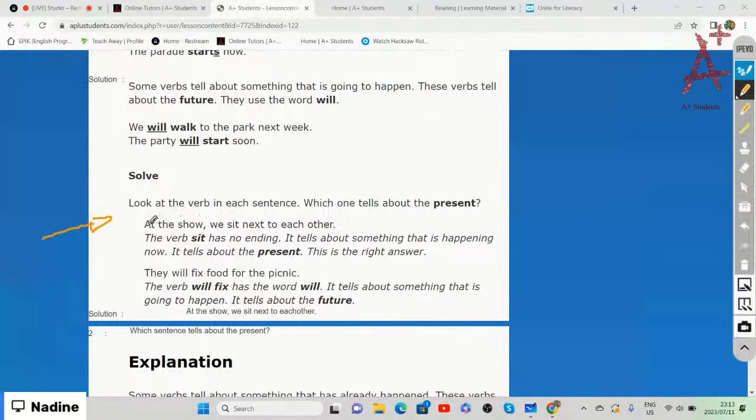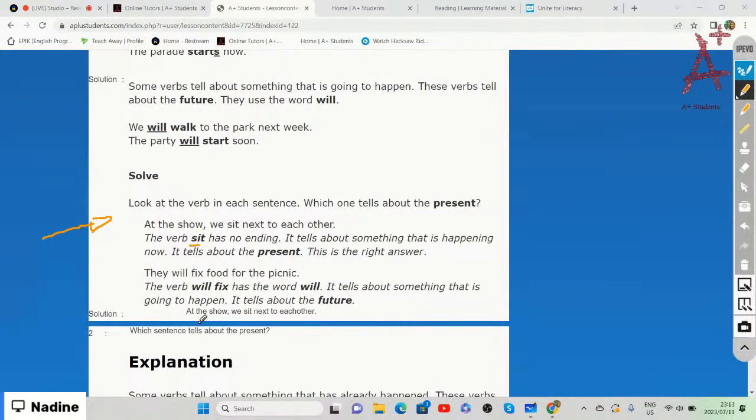So the verb sit has no ending. It tells us about the present, something that is happening now.